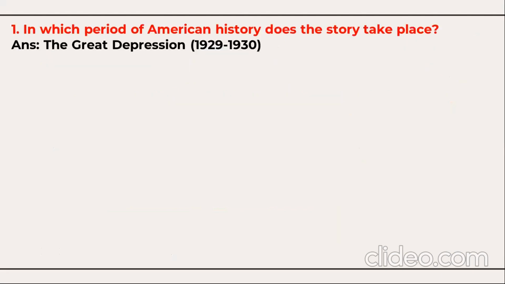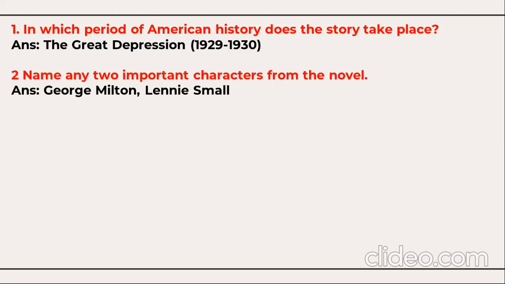Here is question number 1. In which period of American history does the story of Of Mice and Men take place? It took place during the Great Depression, 1929 to 1930. Name any two important characters from the novella: George Milton and Lennie Small.